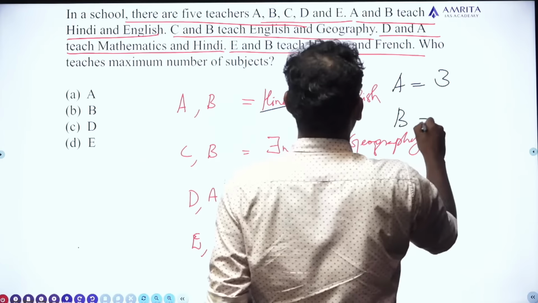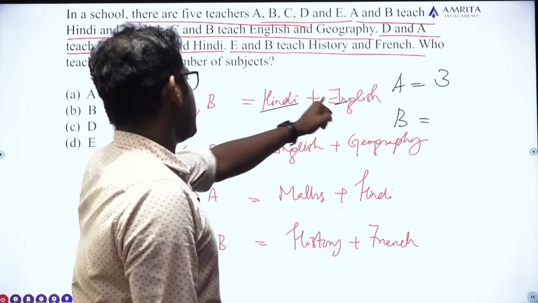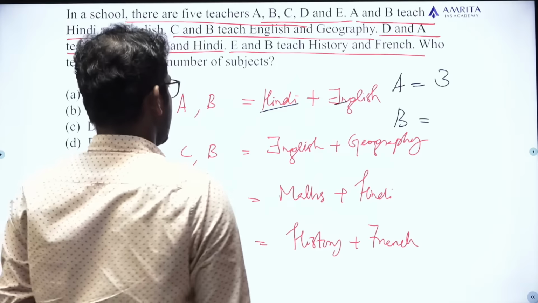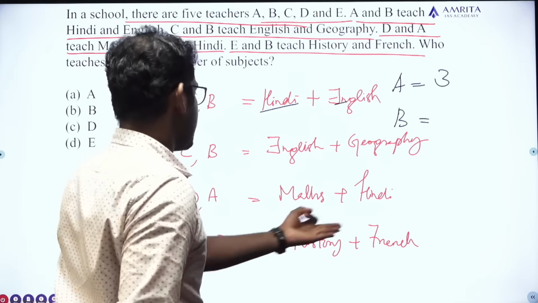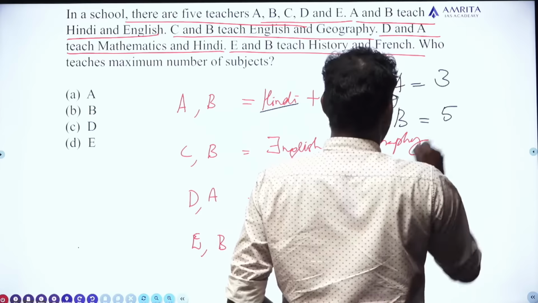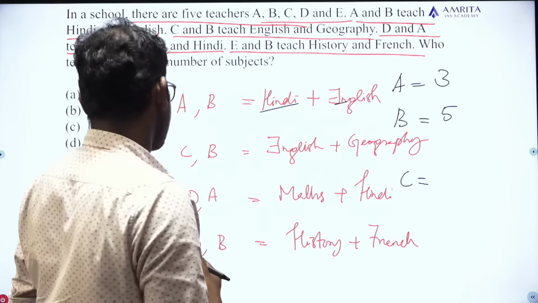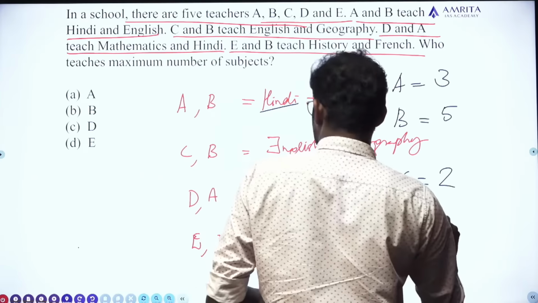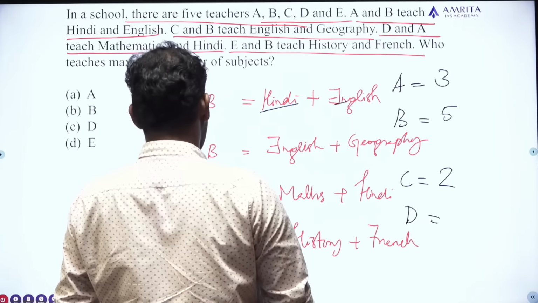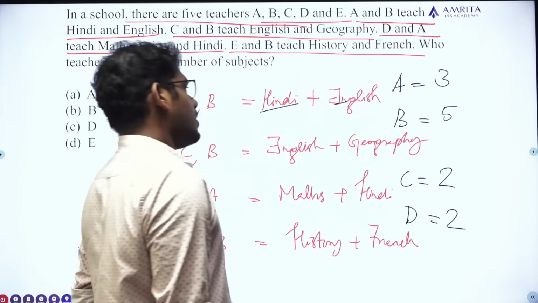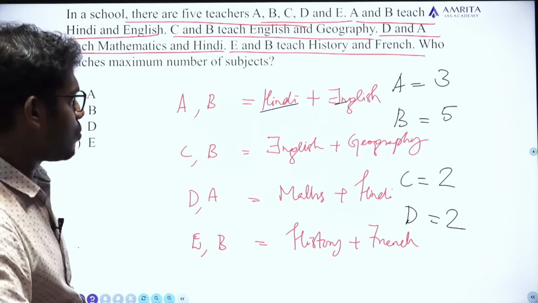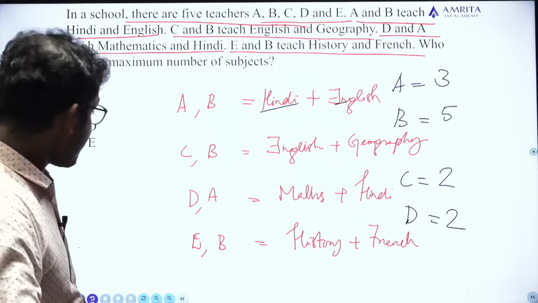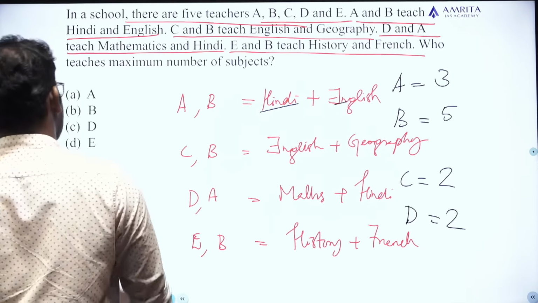The number of subjects taught by B: Hindi, English, and here English and geography. So English is no need to count twice. Hindi, English and geography, 3. Then here history and French. So 3 plus 2 is 5. For teacher C, the subjects are English plus geography, that is 2. For teacher D, Maths plus Hindi. Anything else? No. So D is equal to 2. So the maximum number of subjects is taught by teacher B, it's 5, and the subjects are Hindi, English, geography, history as well as French. So the answer for this question is option B.